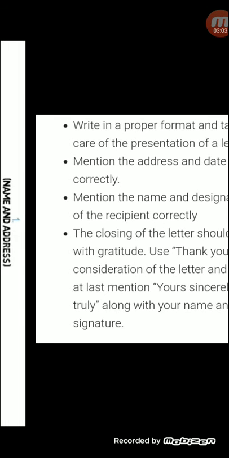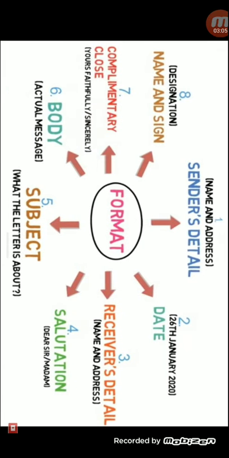Now children, this is a format. First you write name and address of a person, date, receiver's details, that means to whom you are writing, salutation, then the subject, then the body, that is the actual message what you want to write, complimentary close, and then the designation and name and signature of yours.